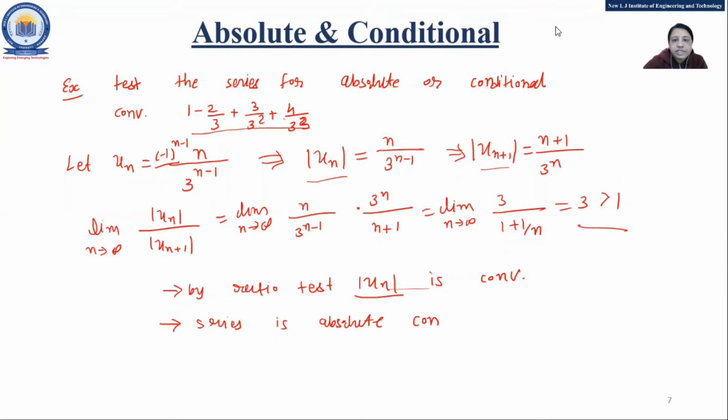See, because using the ratio test, it will be easy for you because un is given. We can find out un plus 1, and if we do un upon un plus 1, then whatever limit you find, this is easy to check using the ratio. So now you need to revise all the tests, the ratio test and the comparison test and all, to check whether the series is convergent or divergent. Fine.